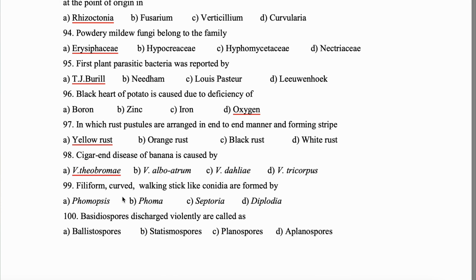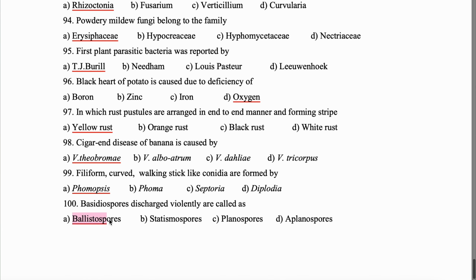99. Filiform curved walking stick like conidia are formed by which pathogen? Phomopsis. Last but not the least, basidiospores discharged violently are called ballistospores. And we can see this type of mechanism occurring in Basidiomycota.